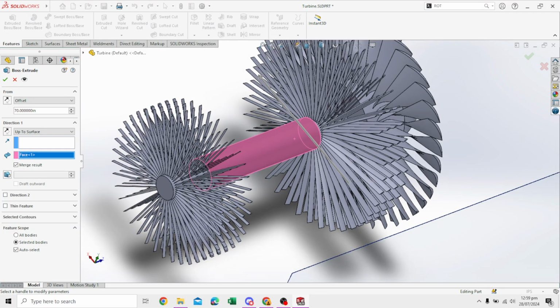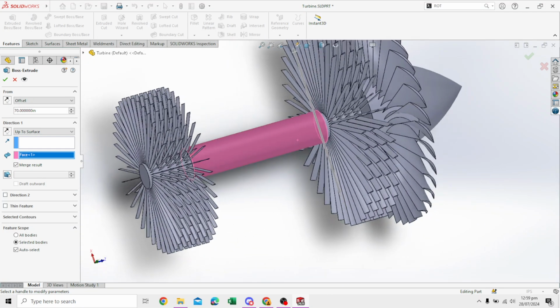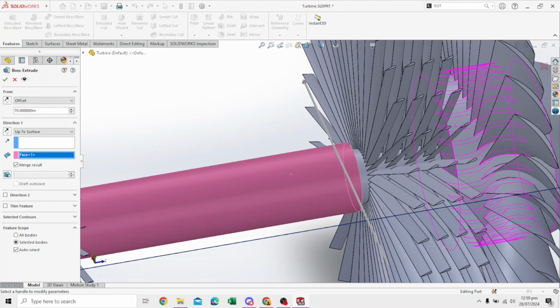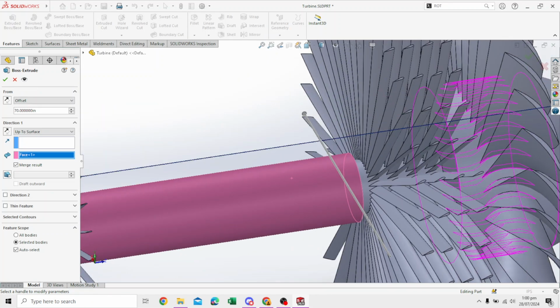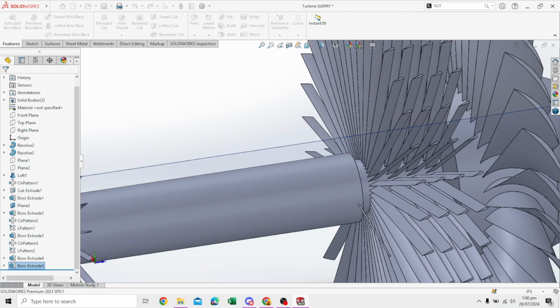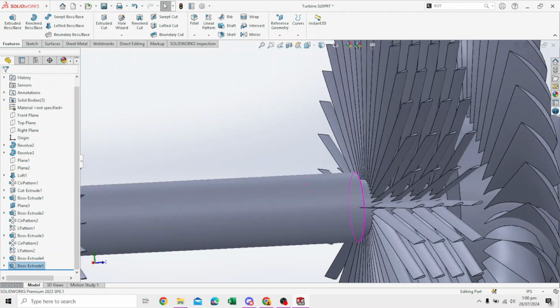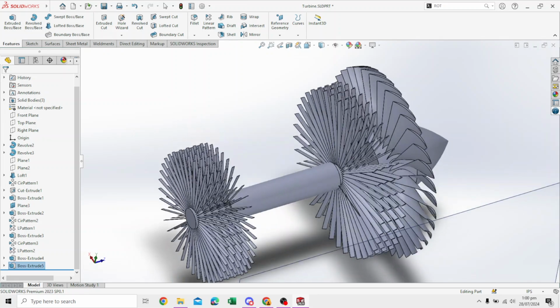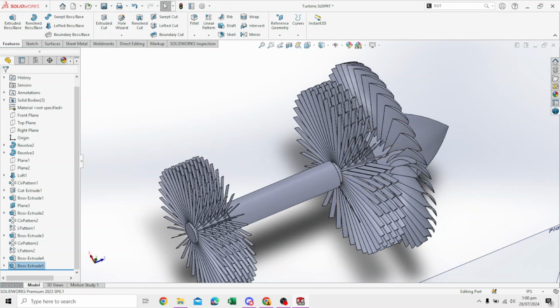Now we see that the fin is here. You can see everything is correct. Say okay, this is what we need, and the fin is created. Quite small, but this is the low pressure stage of the compressor.